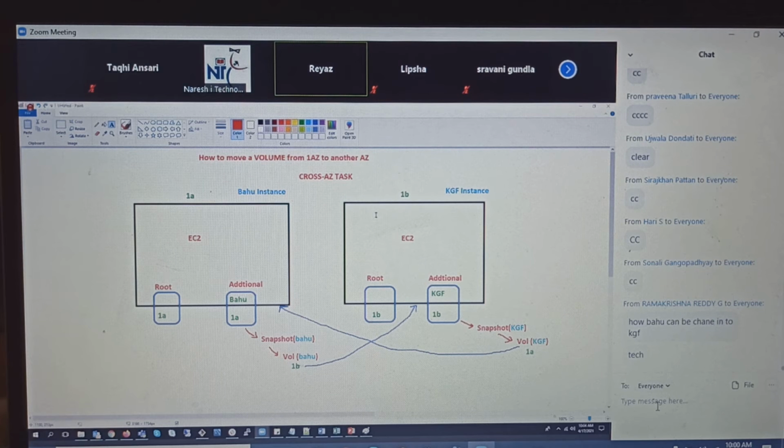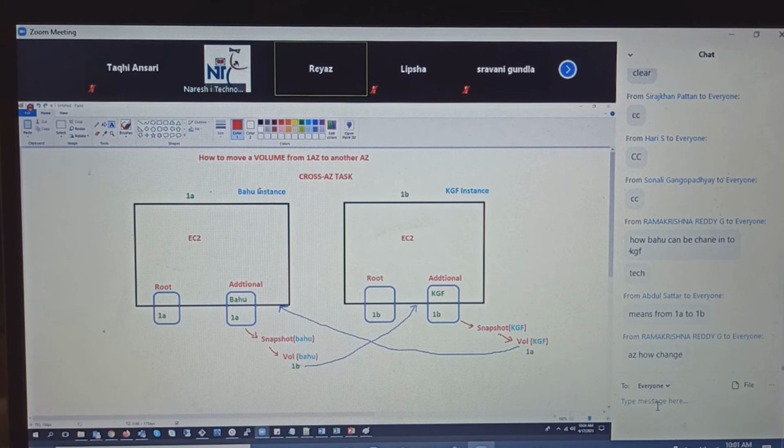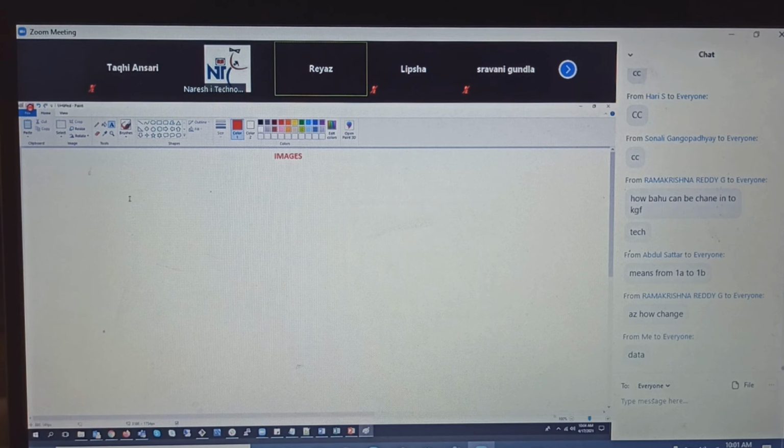Meaning? You mean the instance? AZ, how to change? Okay, let's hear this and you will get to know.